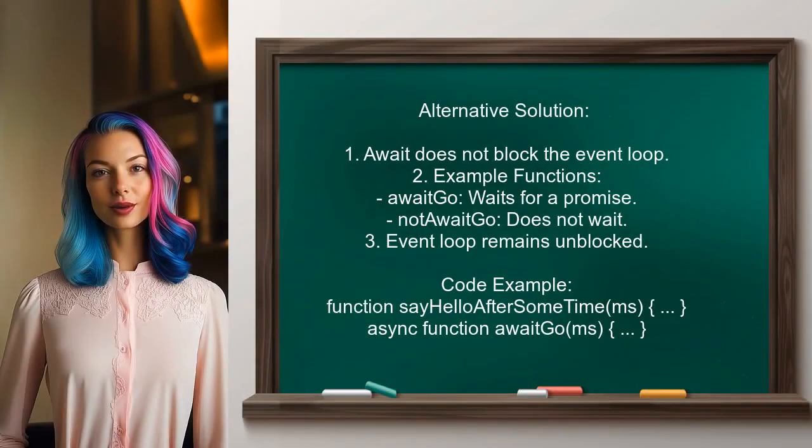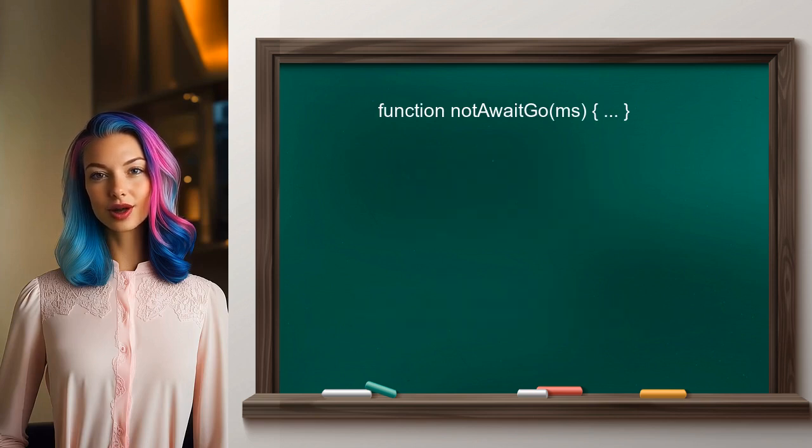This user explains that using await does not block the event loop. They provide an example with two functions. The first function, awaitGo, waits for a promise to resolve before continuing, while the second function, notawaitGo, does not wait. Both functions demonstrate that the event loop remains unblocked, allowing other tasks to run.